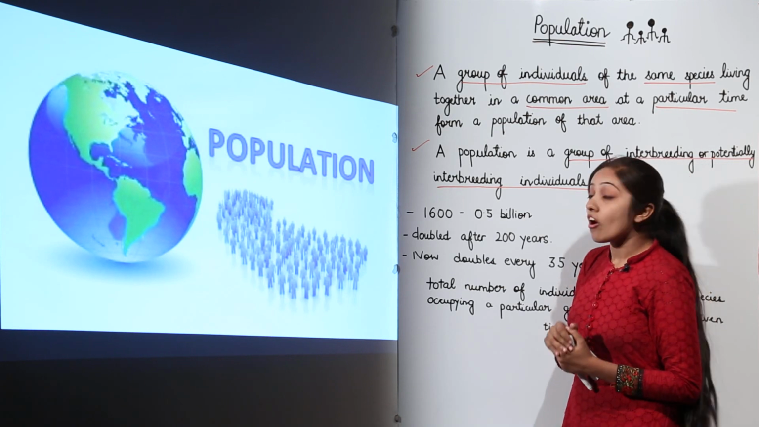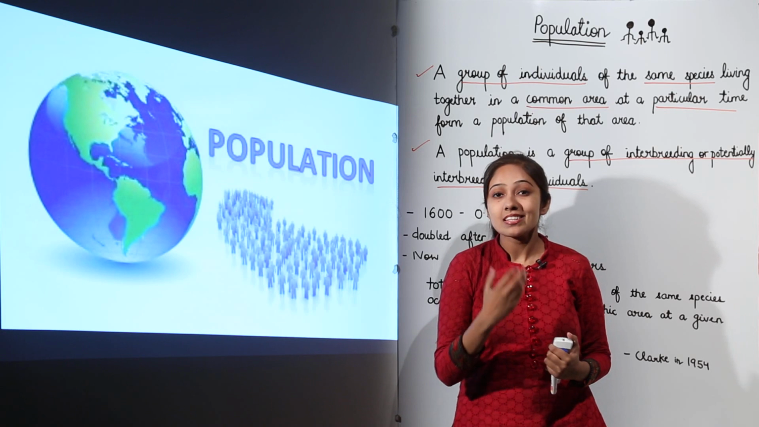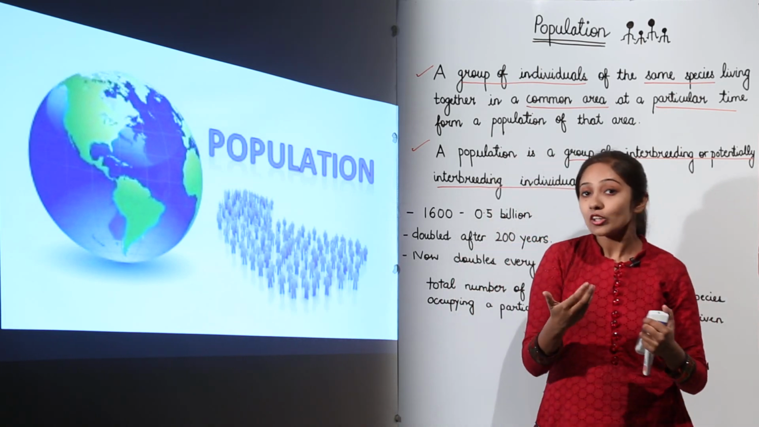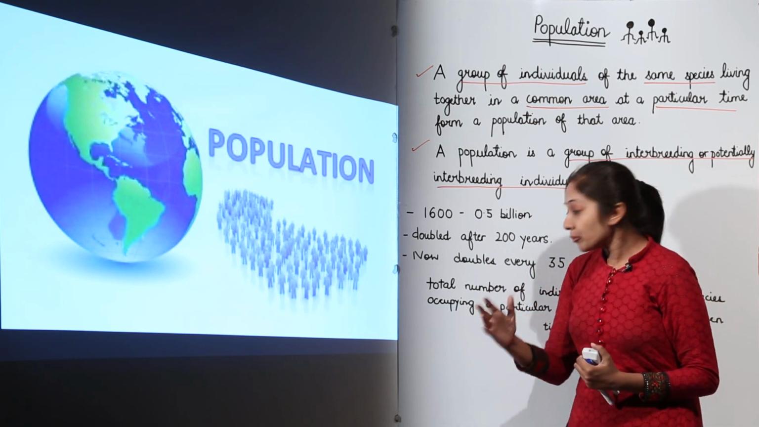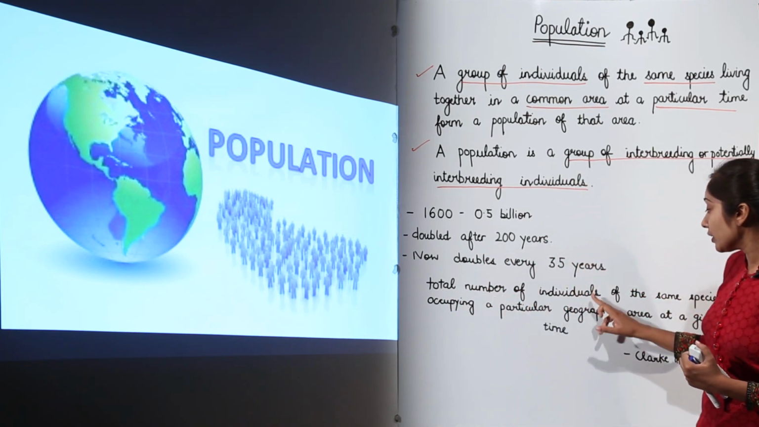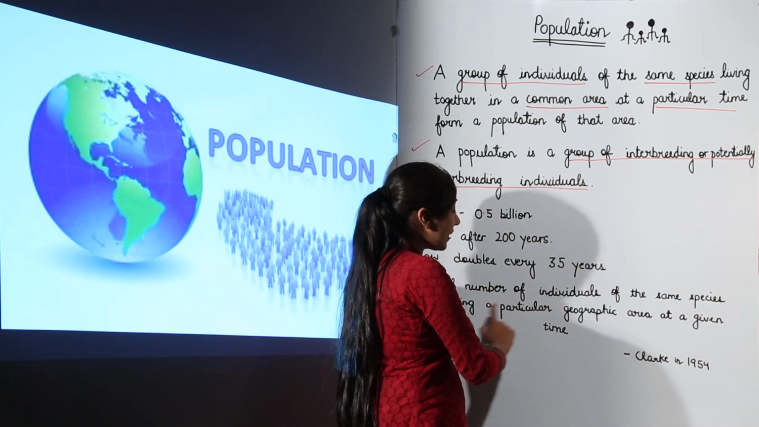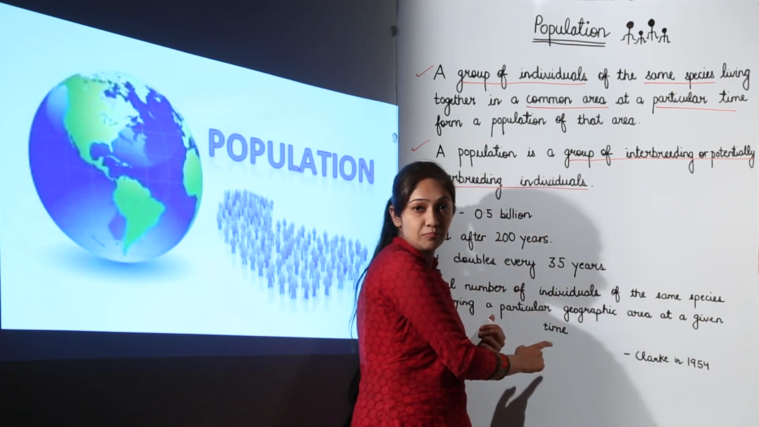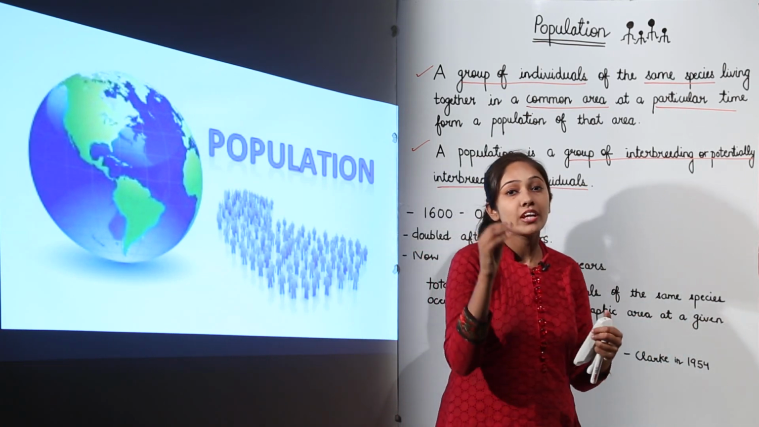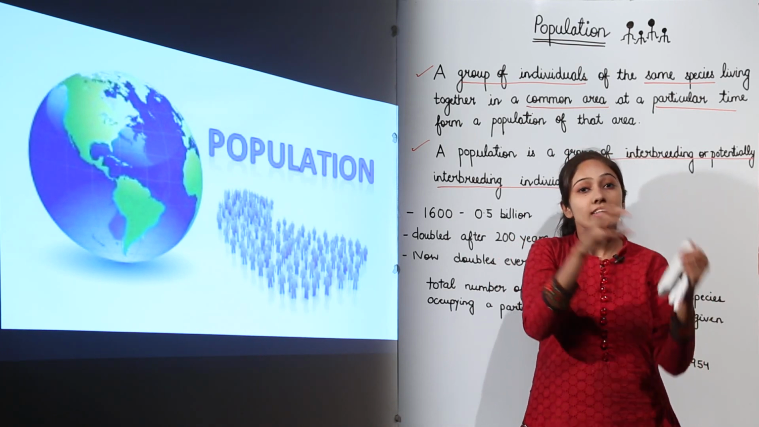When we talk from the demographic point of view, what is demography? Demography is the study of this population. So the demographic point of view says that population is the total number of individuals of the same species occupying a particular geographic area at a given time. You know, this definition varies from one study area to another.